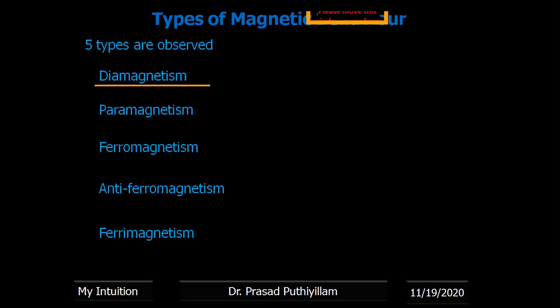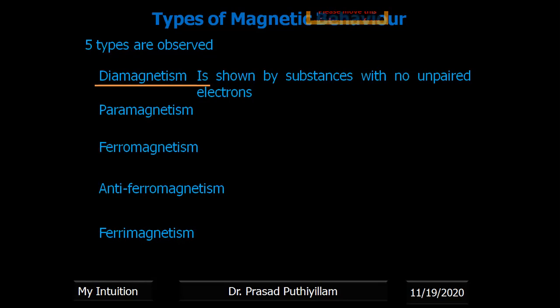Diamagnetism is found in substances with no unpaired electrons. That means while writing the orbital structure, all electrons are paired. Such substances weakly repel the magnetic field.